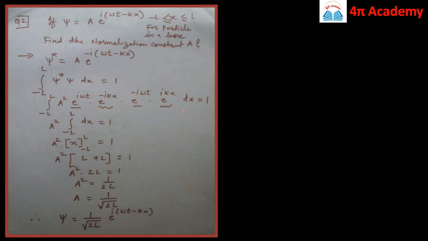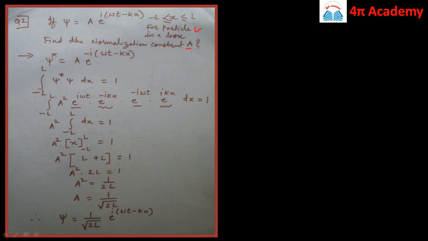Then the next problem. Now if the wave function psi has a complex term involved in it like this, that is psi is equal to a into e raised to power i omega t minus kx, which is defined for the region where x lies between minus L by 4 to L by 4, so that is like a particle which is trapped in a box. So find the normalization constant A.